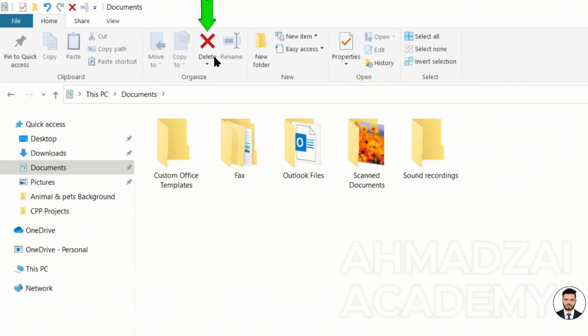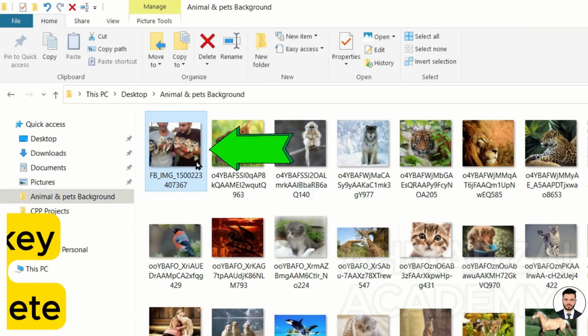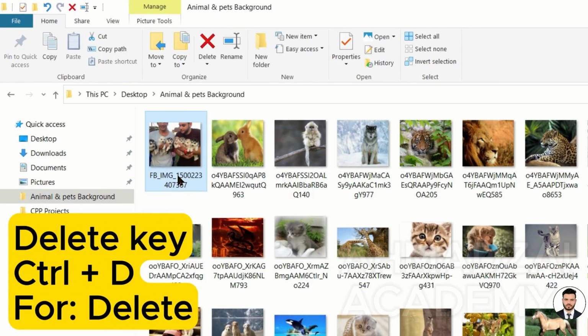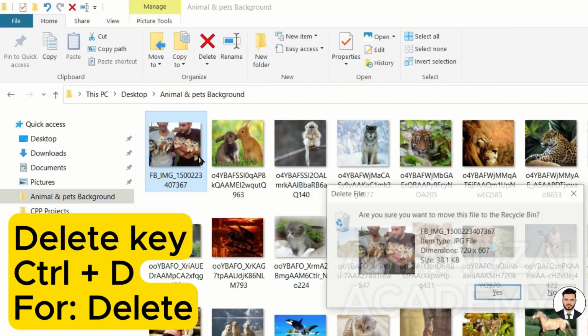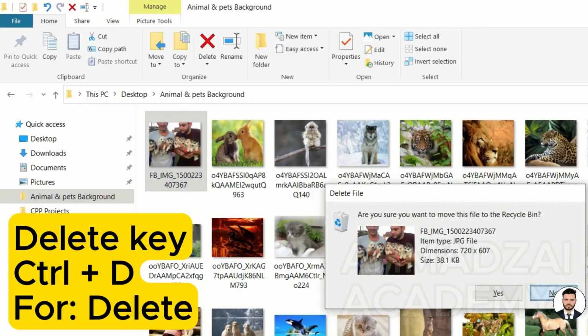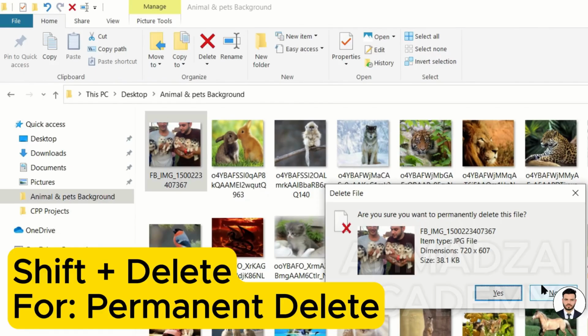Another thing we have here is called delete, which I mentioned to you up here as well. Here again, there are 3 additional options. Regarding delete, for example, let's say you want to delete a photo, to remove a photo. First, I mentioned its shortcut. Ctrl+D is its shortcut, or you can just press the delete button. And if you want it to be completely removed from the computer and not even go to the recycle bin, what do we do? We press Shift+Delete.